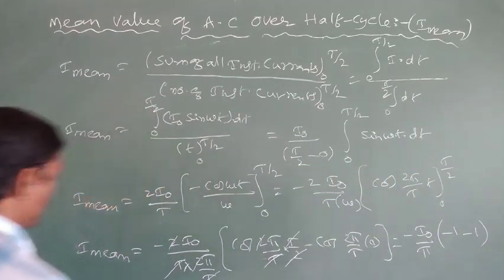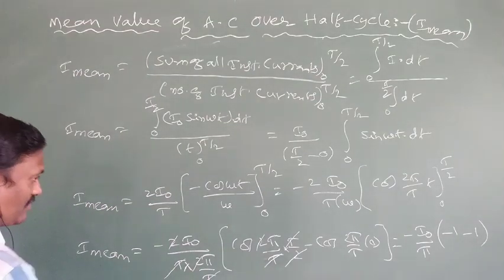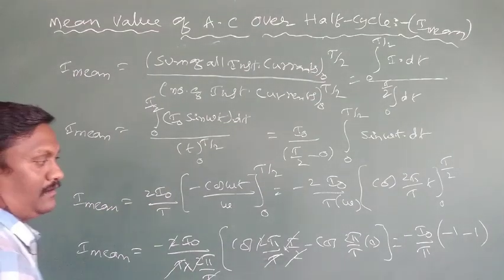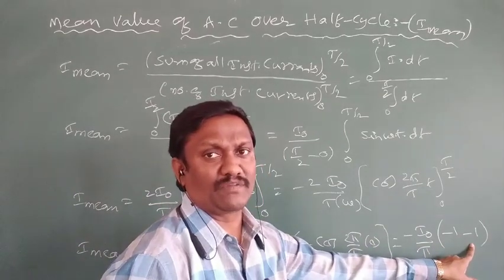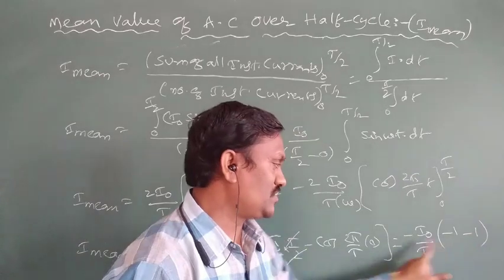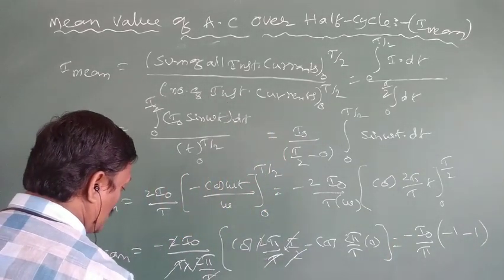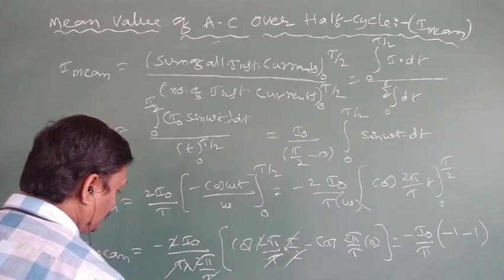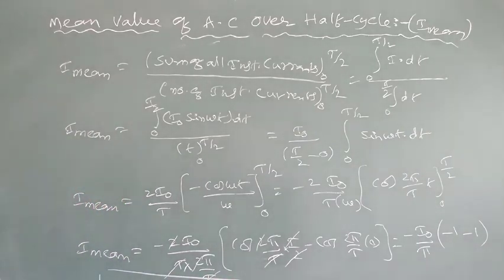So the expression for the mean value of AC is minus I naught by pi into minus 1 minus 1, which is minus 2. Minus into minus becomes plus. So the expression for the mean value of AC becomes 2 I naught by pi. It is the expression for the mean value of AC.